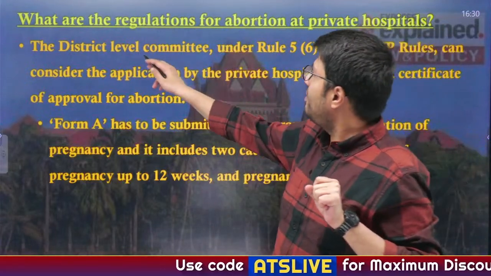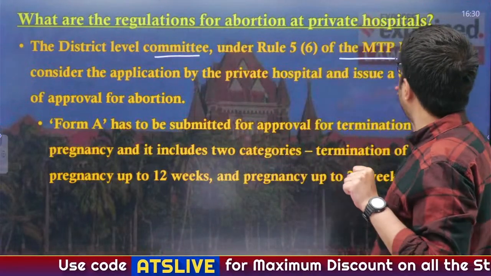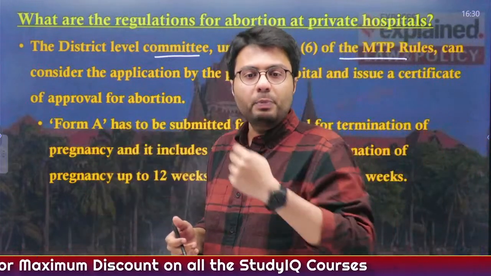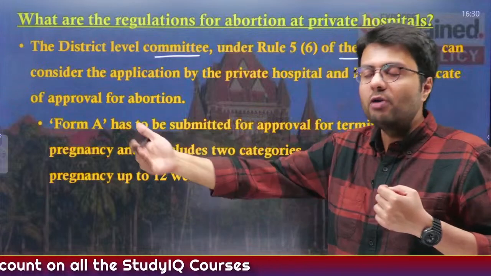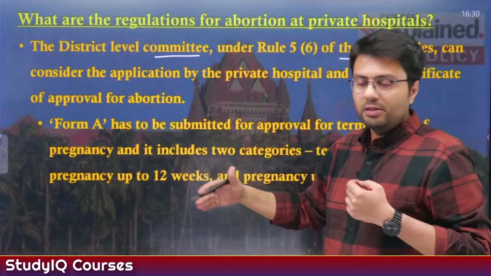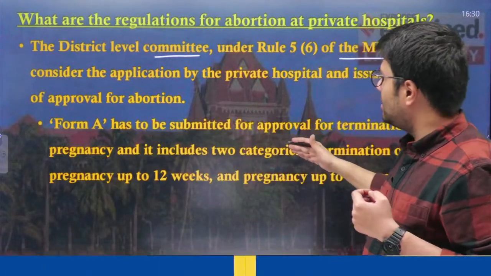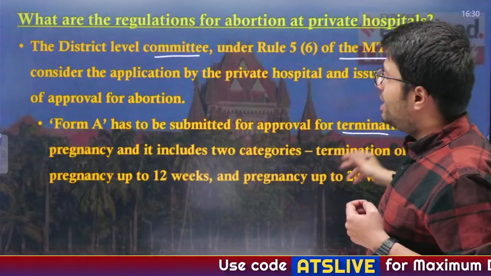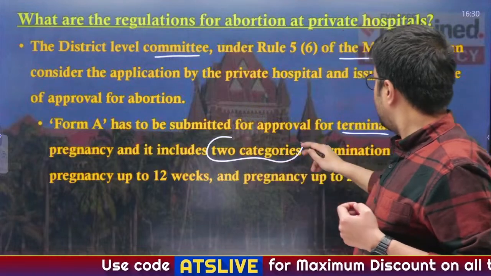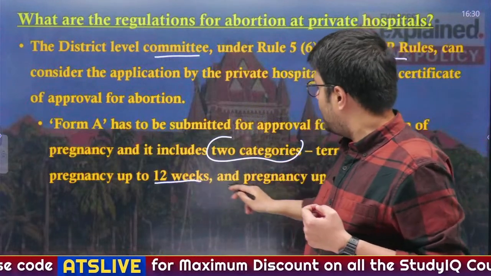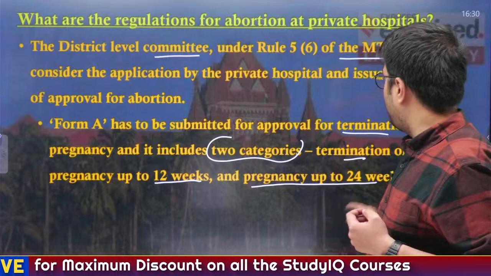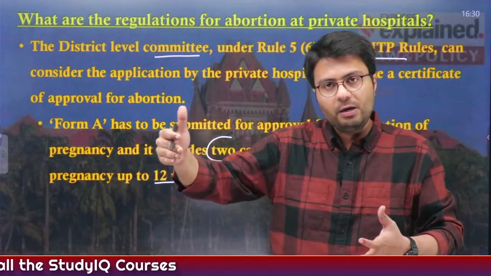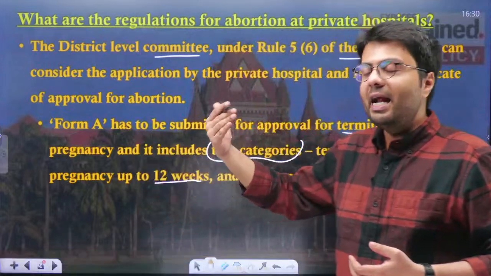Now, the district level committee under rule 5(6) of the MTP rules can consider, if any application by a private hospital is filed, whether or not to allow that private hospital to conduct abortion. For that, a form has been required to be submitted by the private hospital for termination of pregnancy, and it includes two categories: termination of pregnancy up to 12 weeks and pregnancy post 12 weeks, up to 24 weeks.